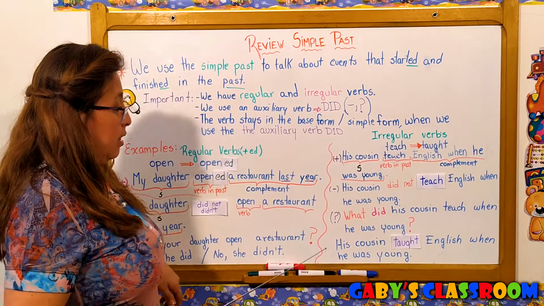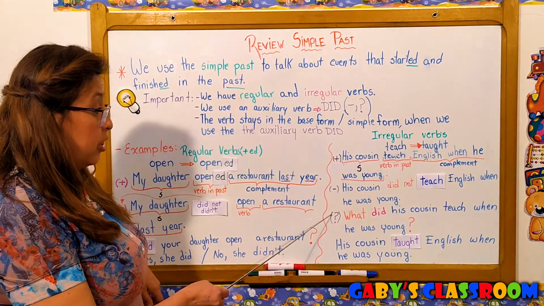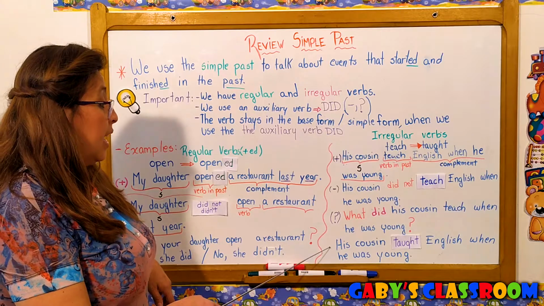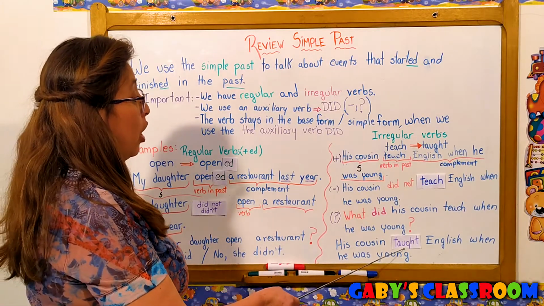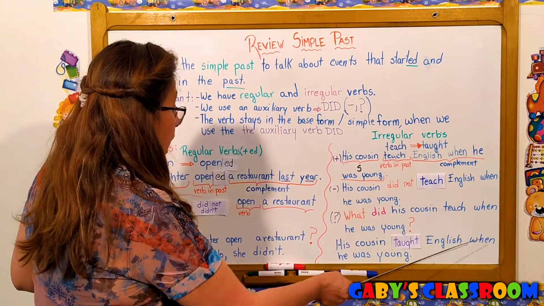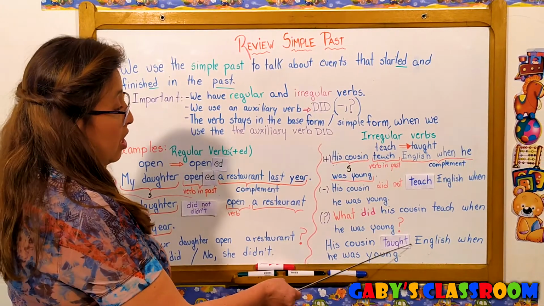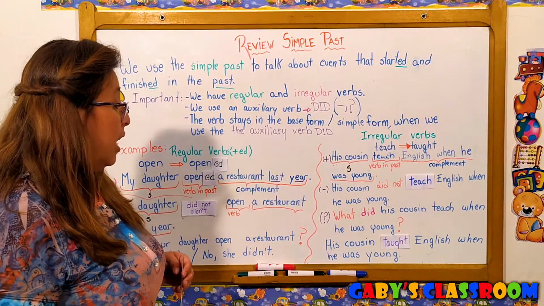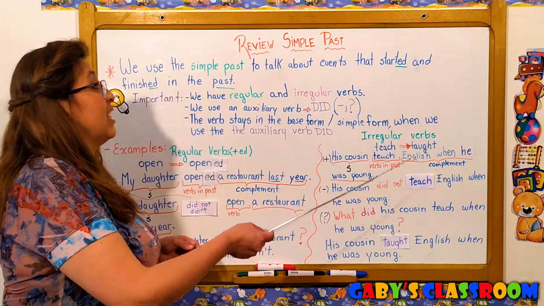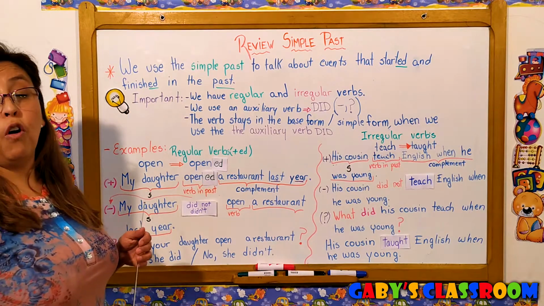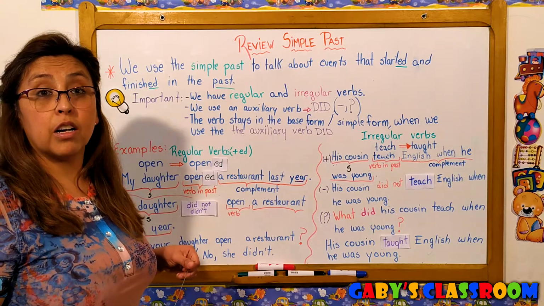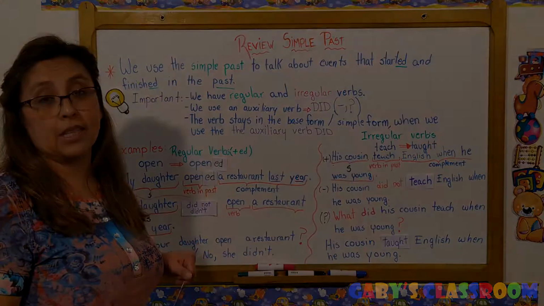Now let's read the sentence, the answer to the question. It says, his cousin taught English when he was young. What did his cousin teach? English. Okay? So this is just a review of all that we learned about the simple past.